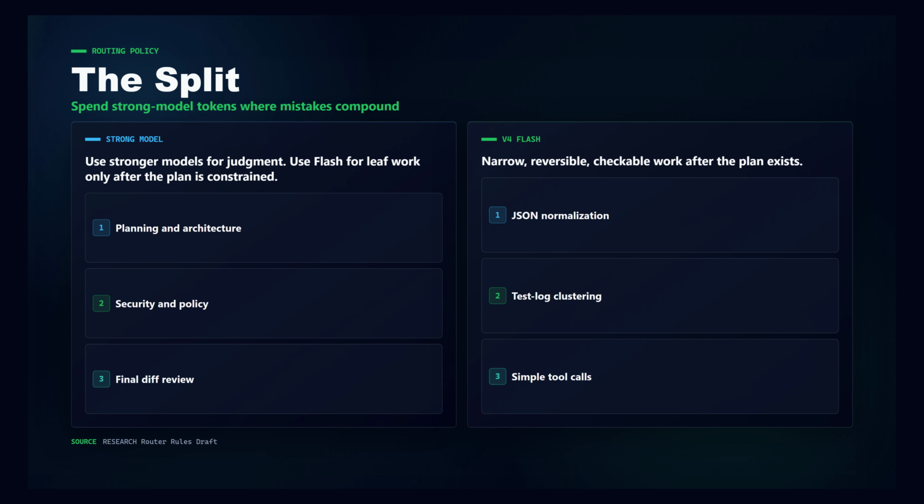The split is simple. Send planning, architecture, ambiguous debugging, migration ordering, security review, policy judgment, source research, and final diff review to V4 Pro or a frontier model. Send Flash the leaf work after the plan is written: narrow edits, format conversion, JSON normalization, changelog drafting from commits, clustering test failures, summarizing logs, simple tool calls, and repetitive refactors. Flash should receive a bounded task, clear acceptance checks, and permission to fail fast.